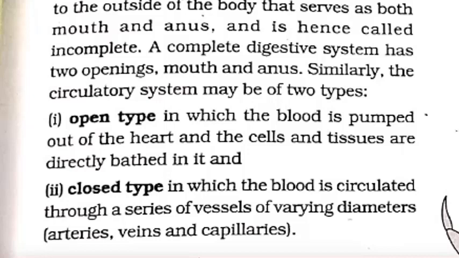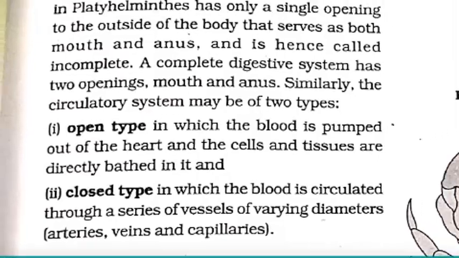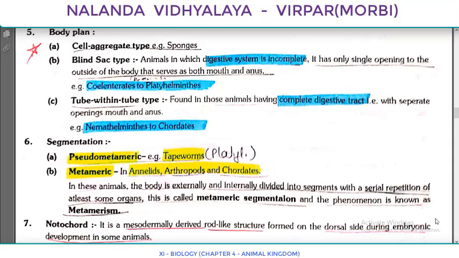And we discussed the complete digestive system, that means it has two openings, mouth and anus, and it has another word, that is tube within tube type, found in those animals having the complete digestive tract with separate openings, mouth and anus. And the example, Nemathelminthes to chordates. So these are the two terminologies you have to understand connected to the body plan of animals, especially the digestive system. So the digestive system is of two types, that is complete digestive system and incomplete digestive system.